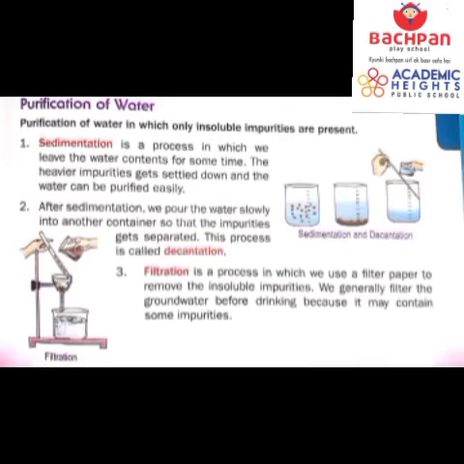So dear students, you might be clear that sedimentation is a process in which we leave the water for some time and the heavier impurities get settled down so the water can be purified easily. And after sedimentation, we do the decantation, when we pour the water slowly into another container so that the impurities get separated. And this process is called decantation. And one more step is there, and that is filtration. Filtration is a process in which we use the filter paper to remove the insoluble impurities. We generally filter the groundwater before drinking because it may contain some impurities.